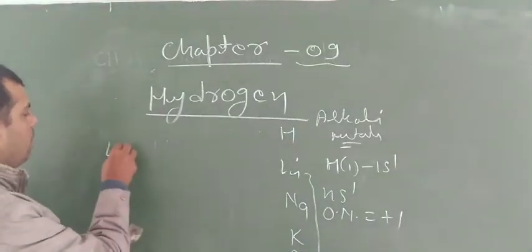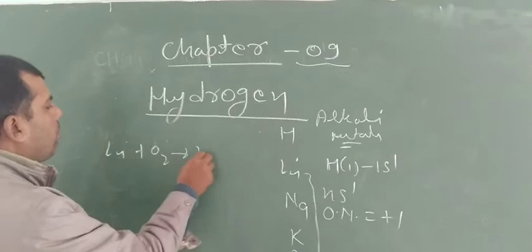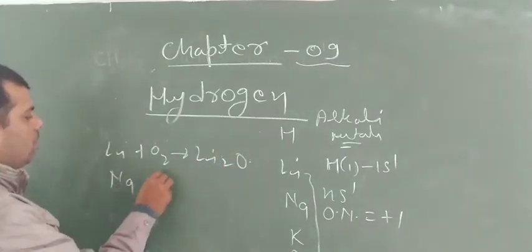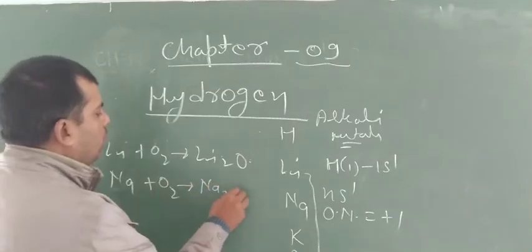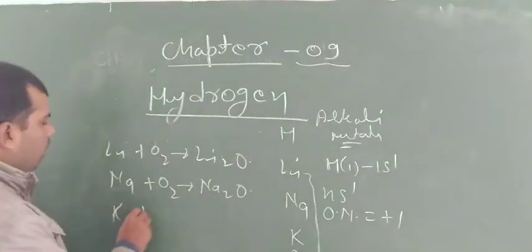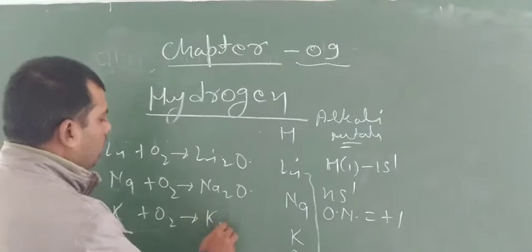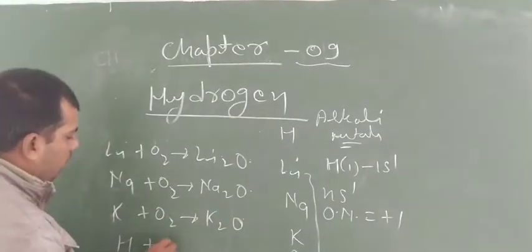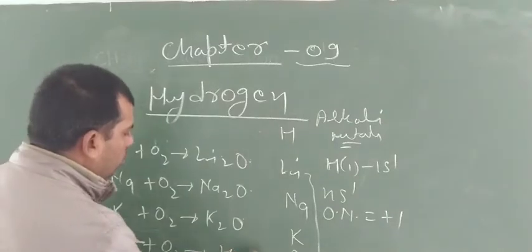For example, lithium reacts with oxygen to form Li2O, sodium reacts with oxygen to form Na2O, potassium also reacts with oxygen to form K2O. Similarly, hydrogen reacts with oxygen to form H2O.